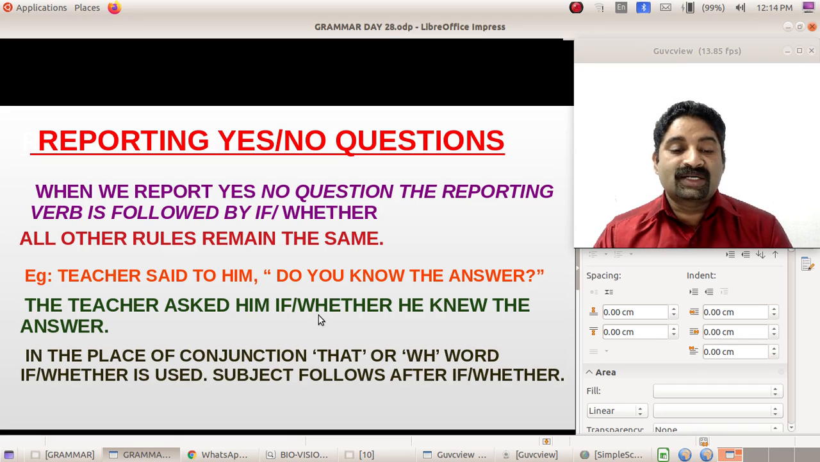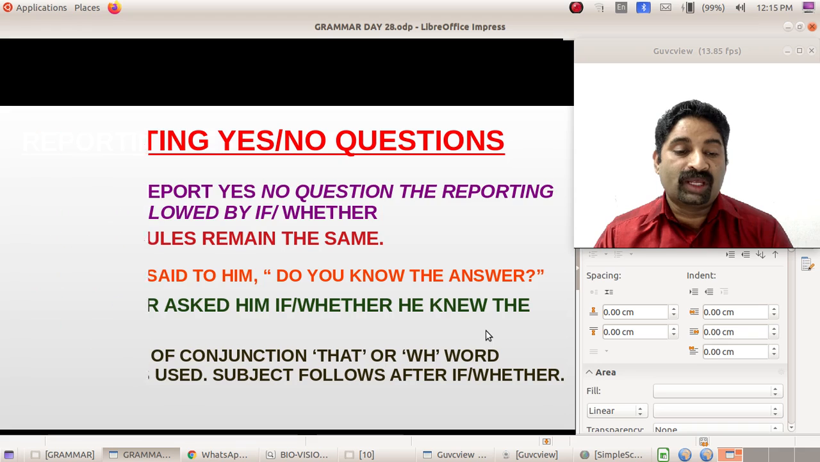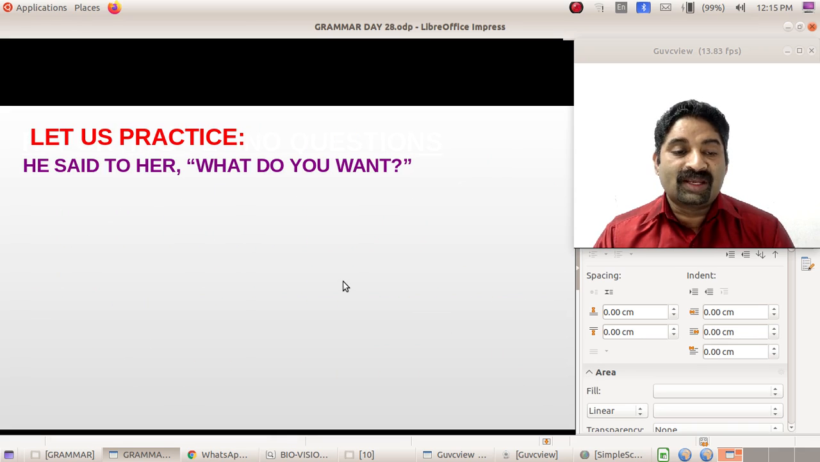In the place of conjunction that or WH word, if or whether is used. The subject follows after if or whether, and after the subject comes the verb. After the reporting word comes if or whether, then the subject, then the verb. That is the way we do it. So that is the change. So let us do some practice. You try this one.